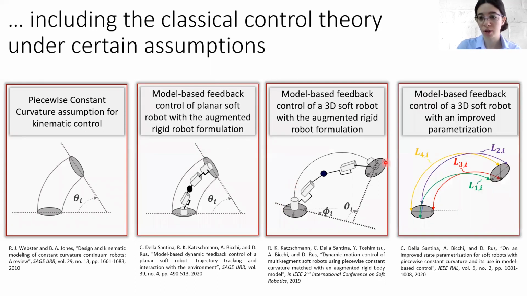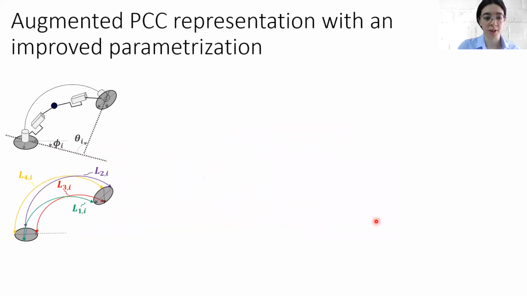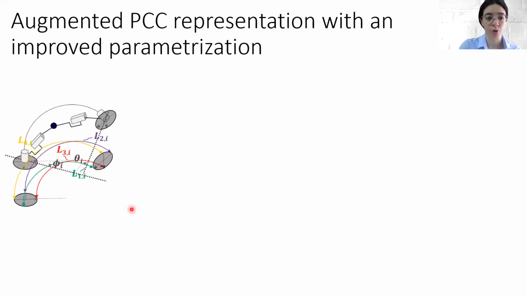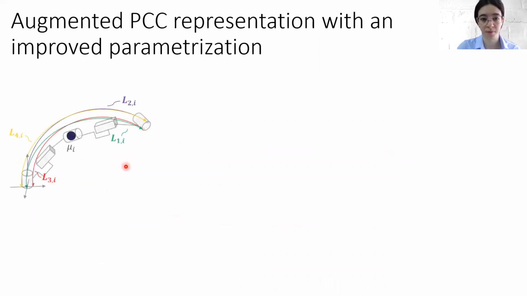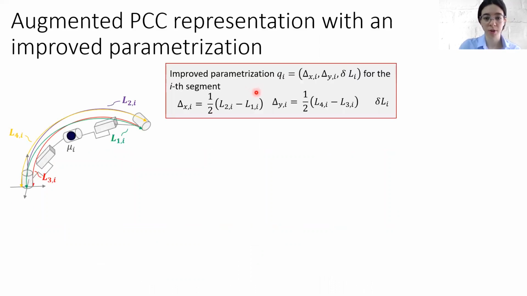So this has been overcome in recent work where improved parameterization has been used instead of theta i and phi i angles. In our paper, we capitalize on the advantages of both augmented formalization and improved parameterization. So let me explain it better. Regarding improved parameterization, each segment can be described with delta x, delta y, and delta L variables, where delta x and delta y are calculated by using the length of 4 arcs of each segment, and delta L represents the elongation of each soft robot segment.